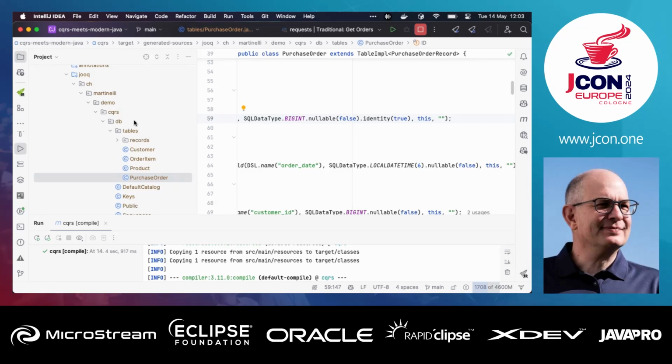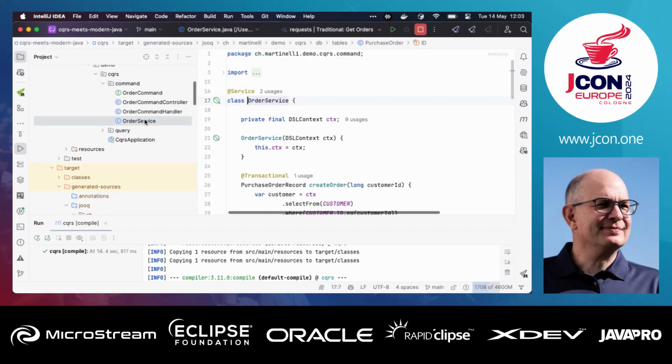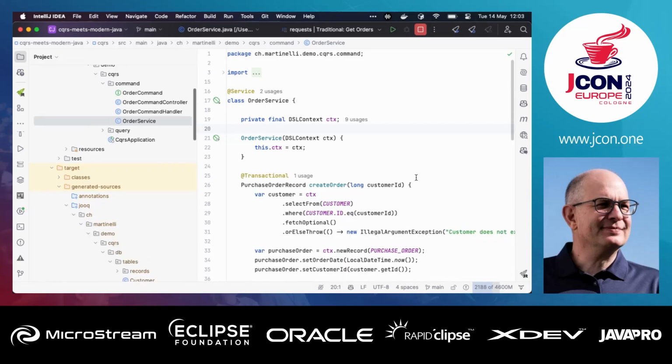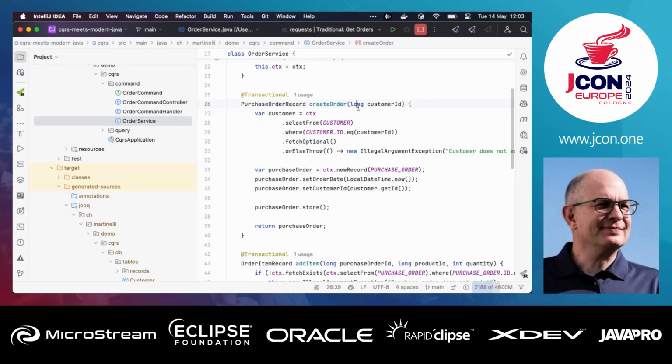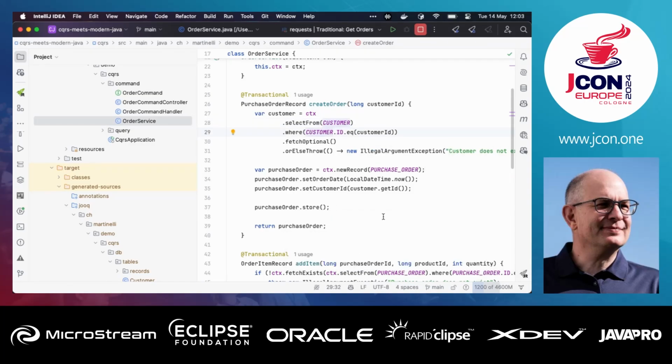So what can we do with that? Let's have a look at the order service. Here we see that we can inject the DSL context. So that's the base interface that we need to execute our SQL. And then we have SQL statements, right? So this is the jOOQ DSL. It's fully fluent. And then we have this meta model, customer ID, for example. And that's it.